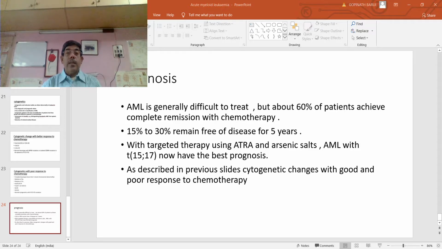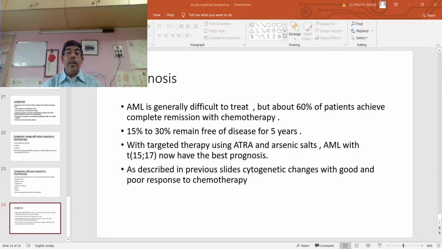So lastly, acute myeloid leukemia is generally difficult to treat, but about 60% of patients achieve complete remission with chemotherapy. 15% to 30% remain free of disease for 5 years.